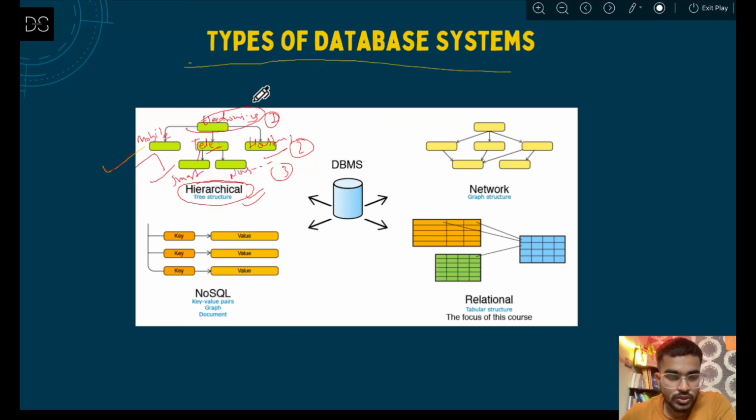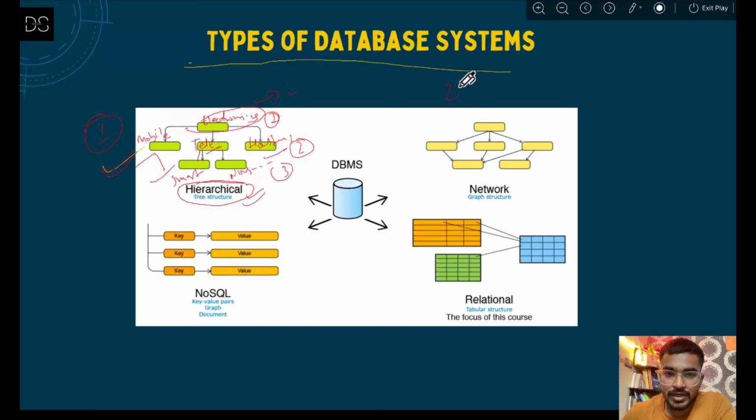Now you cannot store this kind of data in an Excel format, because there you have to show the hierarchy. So in Excel or CSV format you cannot show that hierarchical structure. So for that you need to have a hierarchical database. So this was the first kind of data set.